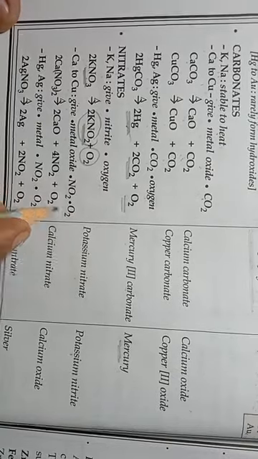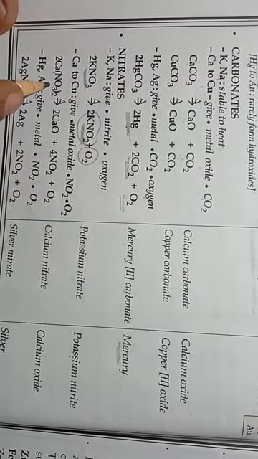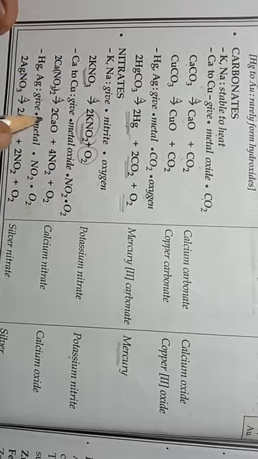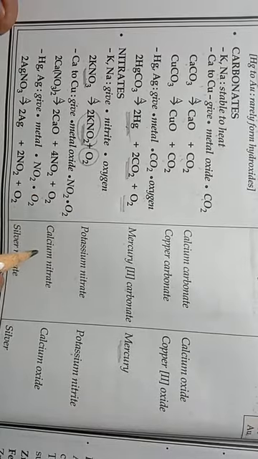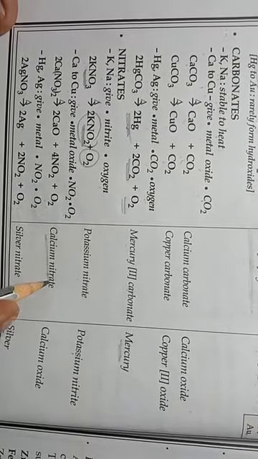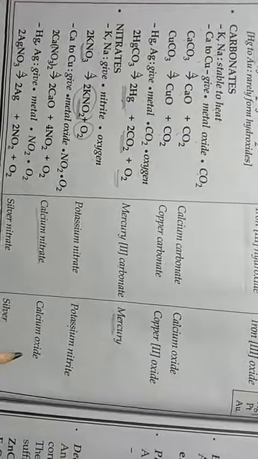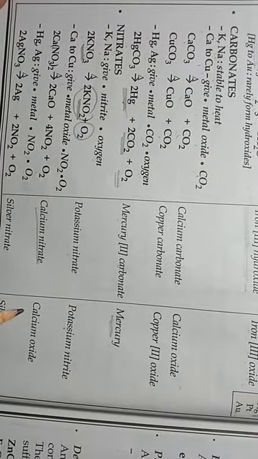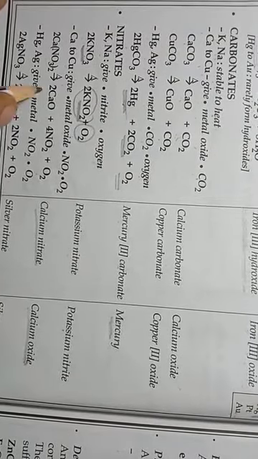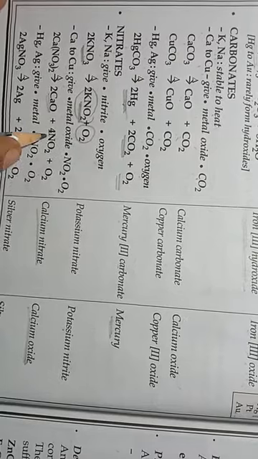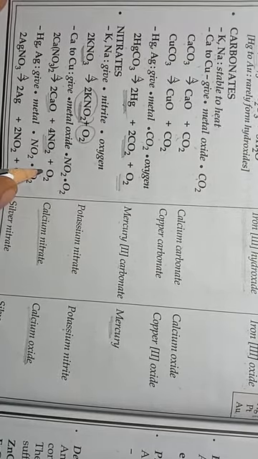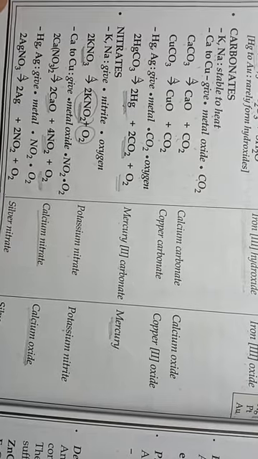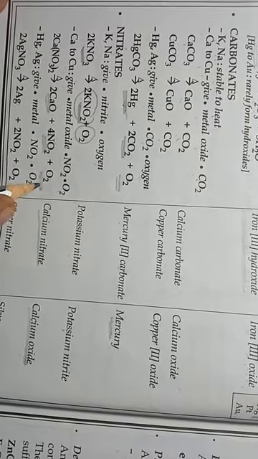Okay students, for example, calcium nitrate when heated forms calcium oxide, nitrogen dioxide and oxygen. The substance taken here is calcium nitrate, and the residue formed is calcium oxide. This is a reddish brown gas, nitrogen dioxide, and this is again a gas, colorless, odorless gas.